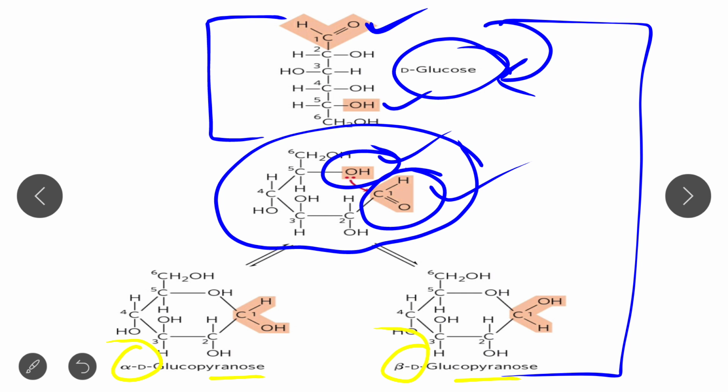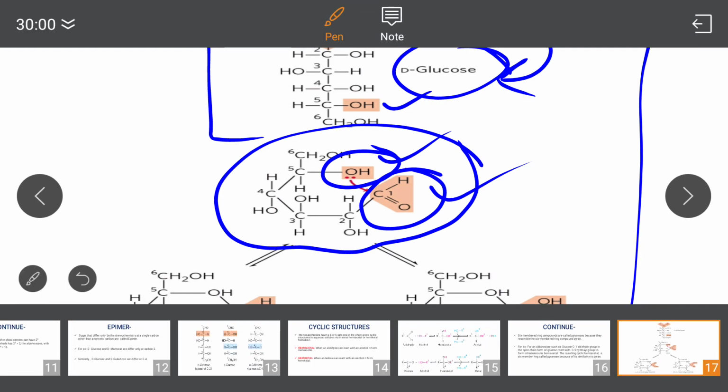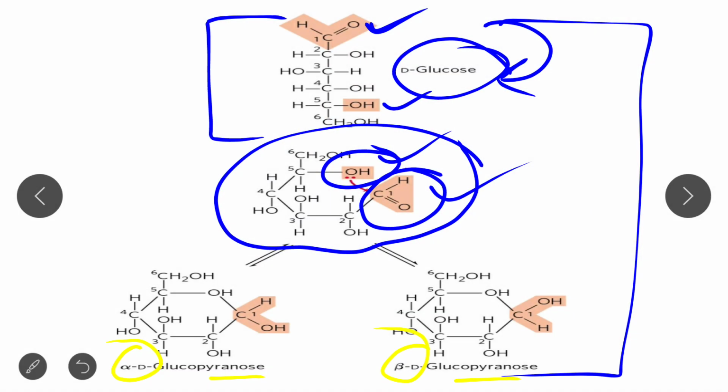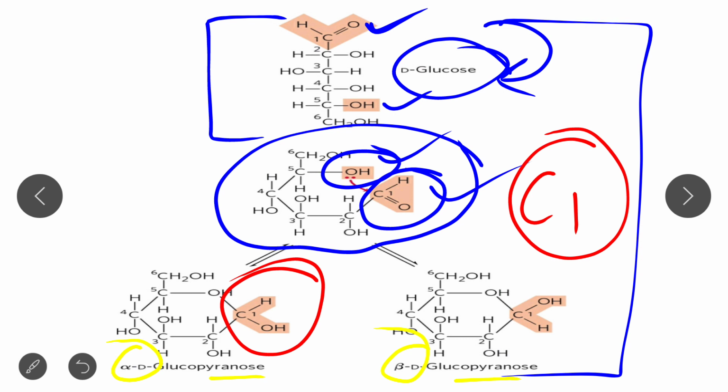What is an anomer? What is the anomeric carbon? Remember, C1 carbon is the anomeric carbon. Here this is the anomeric carbon. And anomer means alpha and beta. If the hydroxyl group is present like this, on the lower side of the carbon, it will form the alpha anomer. And if the hydroxyl group is present on the upper side, that gives you the beta anomer. Clear? So this is the concept. I hope that you get this concept. If you have any doubt, then please comment on the comment box. I will make your doubt clear.